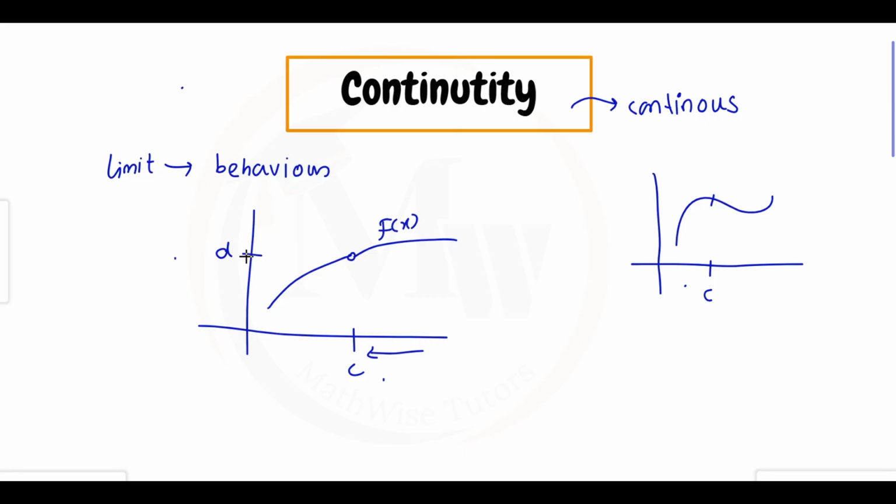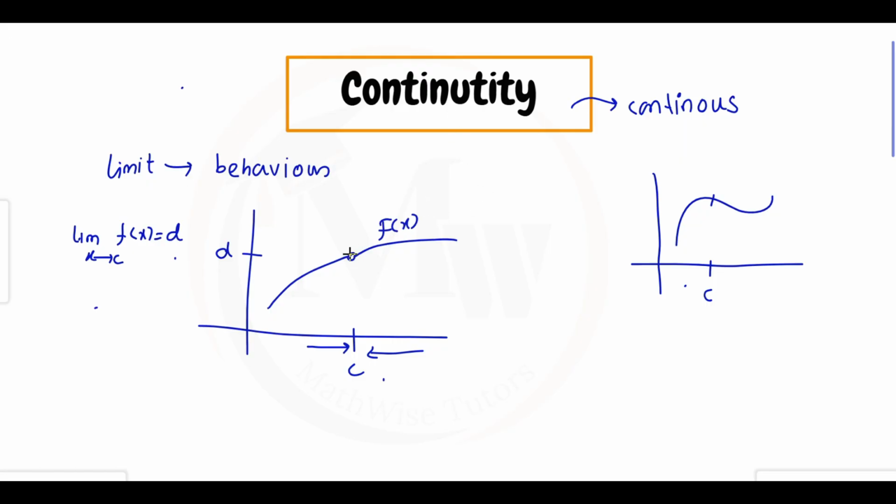You can see on the function the value is going closer to the point D. And similarly, if we check the value from the right side of this point C, the function value is going again closer to D. It means the limit of this function is D at point C. So the limit of this function exists.